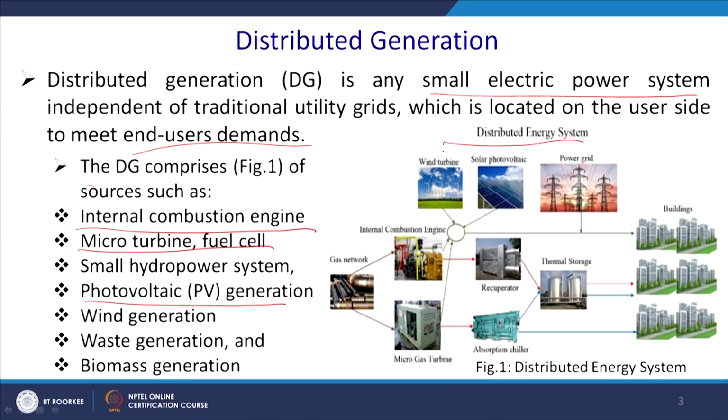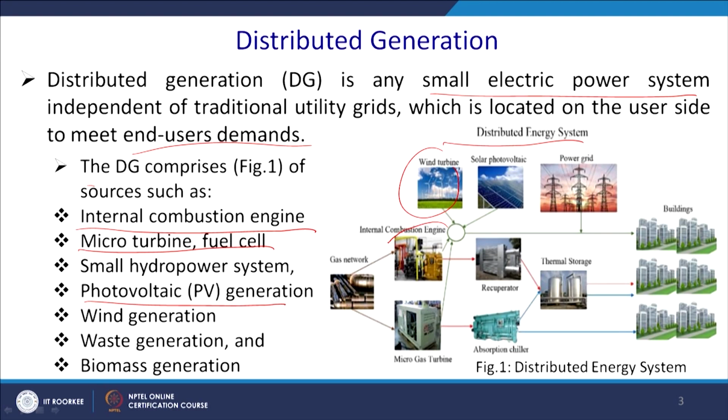So, this is the distributed energy system. You have wind, you have solar, and maybe you are connected to the grid historically, and thus you have a grid, and it may have a failure and you are required to meet the contingency, like hospitals.